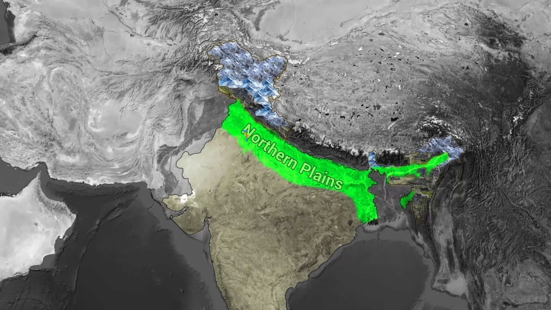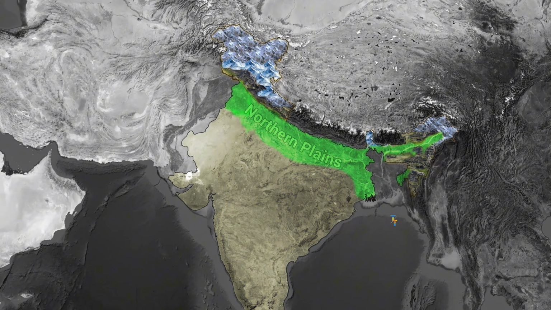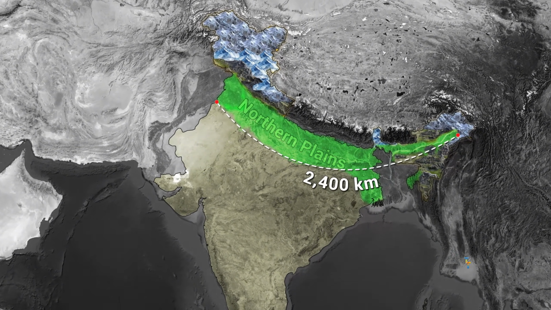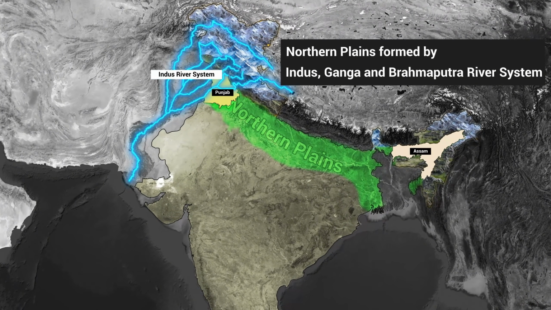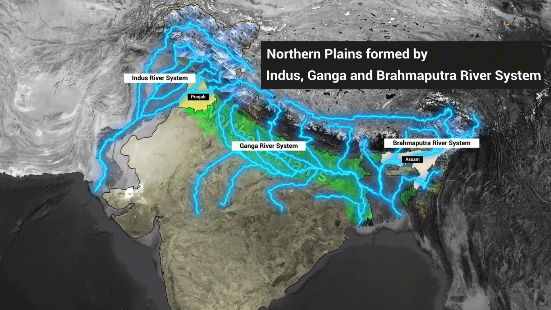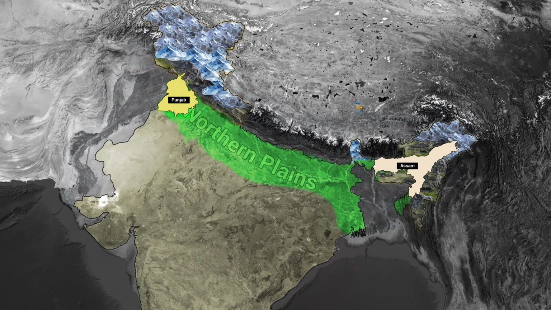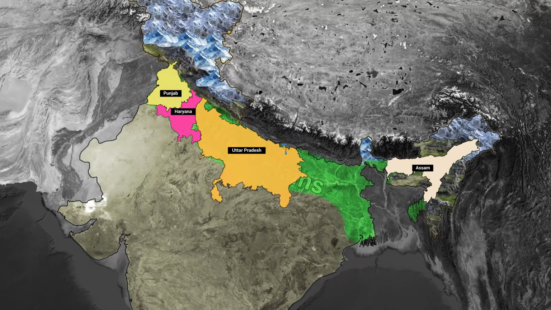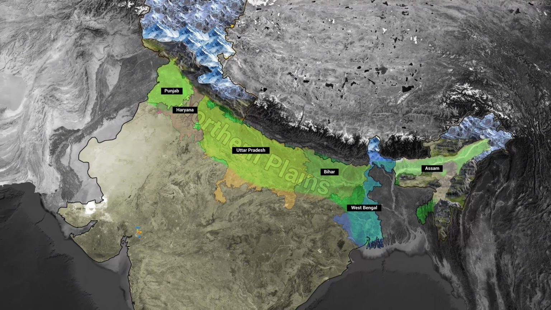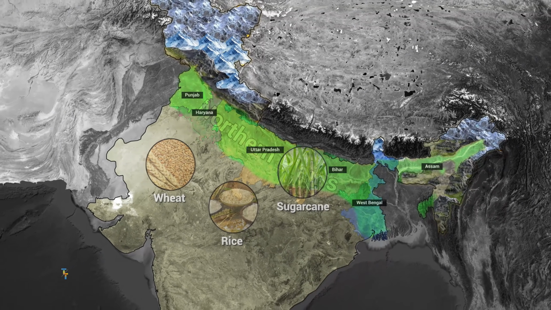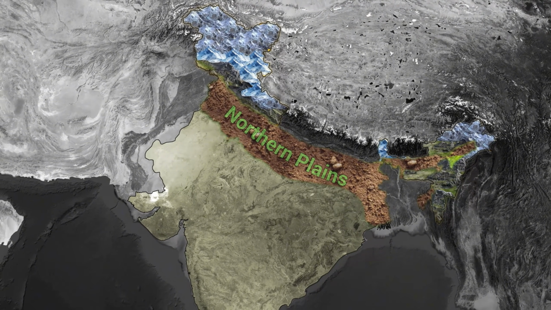The northern plains are located between the Himalayas and the peninsular plateau. They stretch about 2,400 kilometers from Punjab to Assam, formed by the Indus, Ganga and Brahmaputra river systems. These plains are among the world's most fertile regions, covering states like Punjab, Haryana, Uttar Pradesh, Bihar, West Bengal and Assam. They support major crops like wheat, rice and sugarcane. Rich alluvial soil and irrigation make this region a key contributor to India's food production.